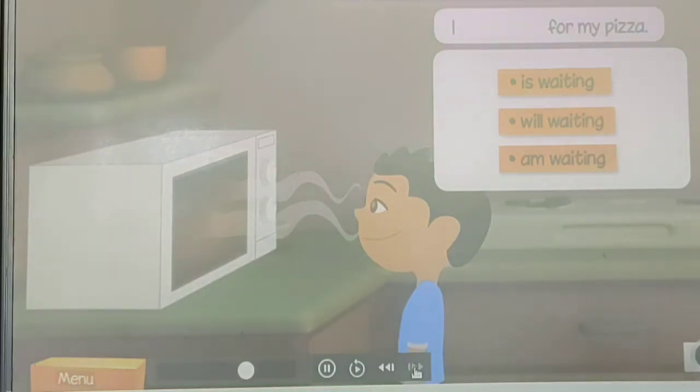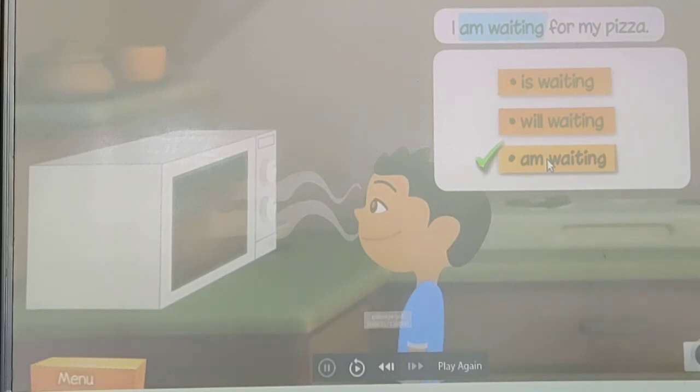Choose the correct option to complete the sentence correctly. I dash for my pizza. "I is waiting," "I will waiting," or "I am waiting." "I am waiting" completes the sentence correctly.